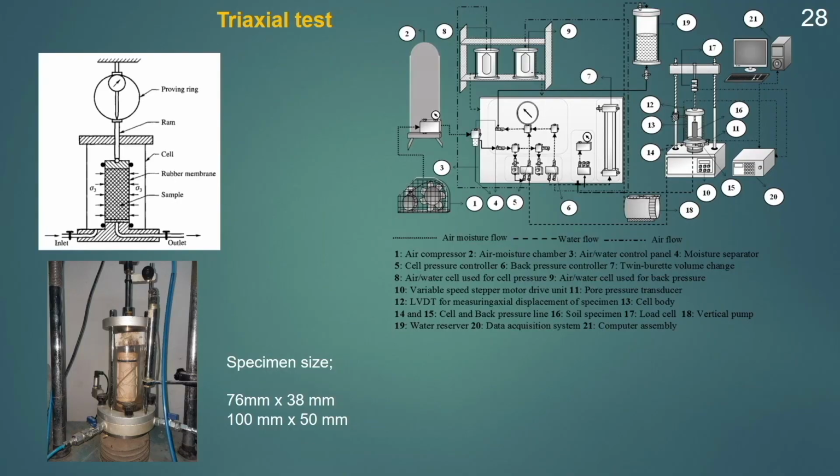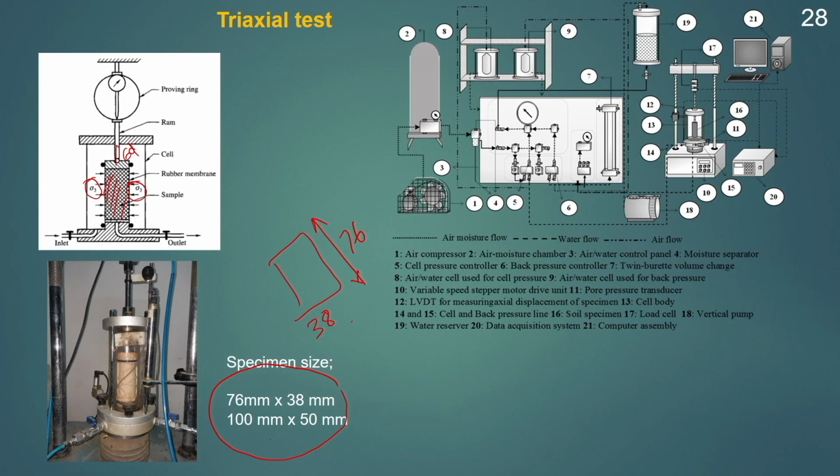The next comes the triaxial test. In the triaxial test, as the name suggests, the specimen will be subjected to all around pressure and then it will be sheared. Generally, a cylindrical soil sample of diameter 38 mm and height 76 mm, or 100 mm by 50 mm, is used. And you can see here the soil will be first subjected to a confining stress sigma 3, and then it will be subjected to a deviatoric stress sigma d, and it will be sheared.